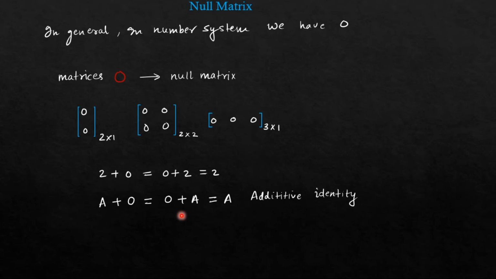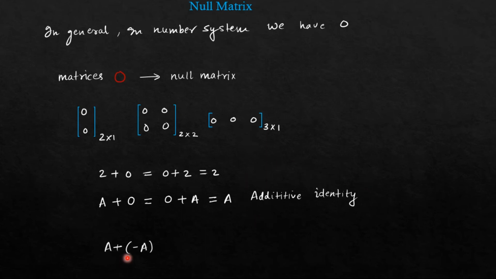With identity matrix, such operation was possible with multiplication. When you multiply any matrix with identity matrix, you will get the same result. So that was called as multiplicative identity. And with null matrix, such operation is possible with addition operation. When you add null matrix to any matrix, you get the same result. That is called as additive identity.